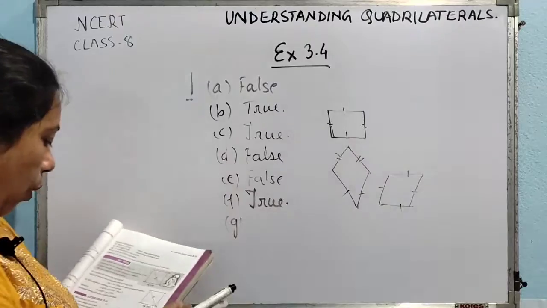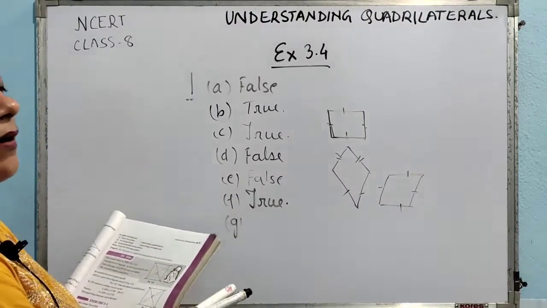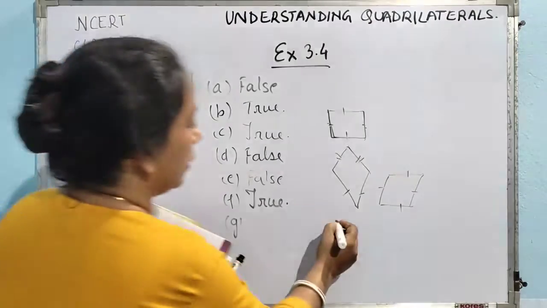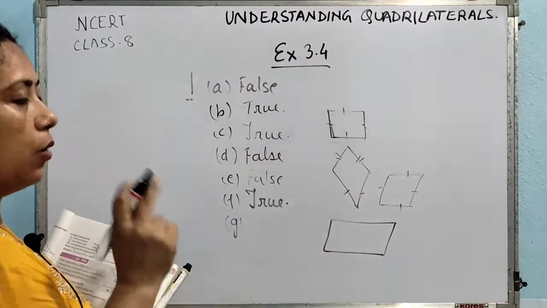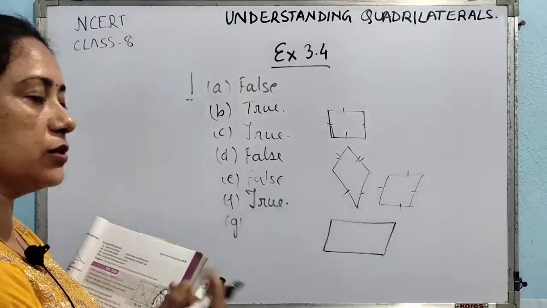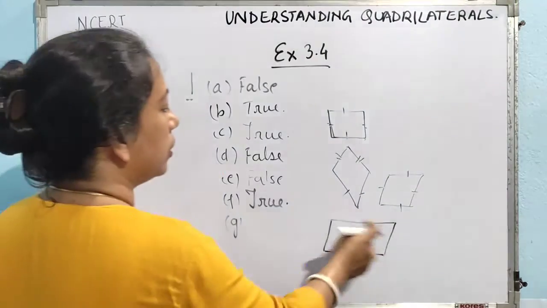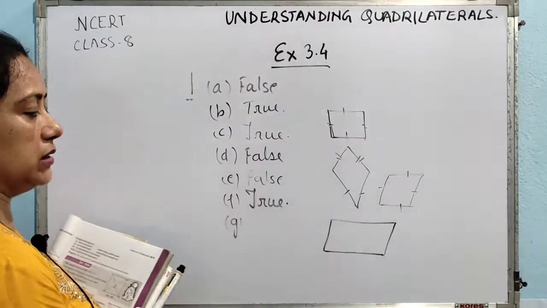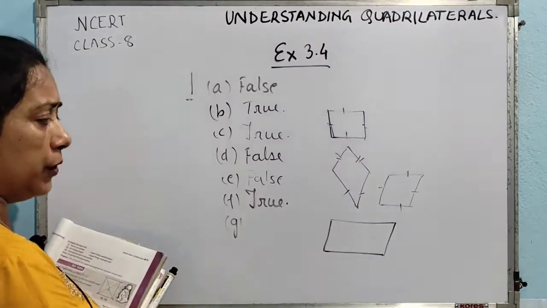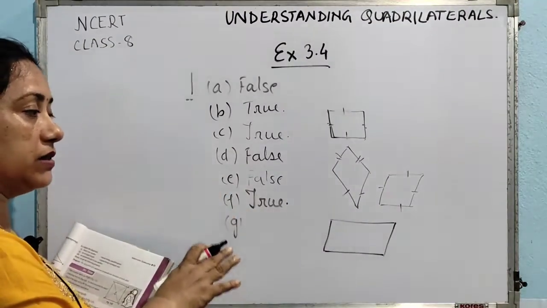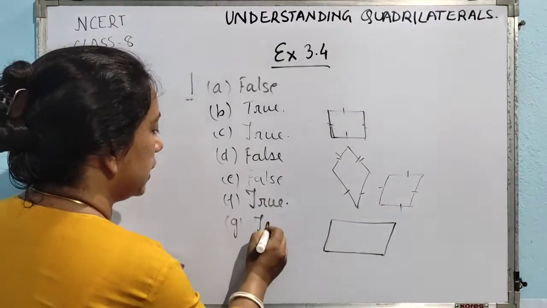G. All parallelograms are trapeziums. Okay. In order to be a trapezium, what is needed? One pair of opposite sides has to be parallel. And in a parallelogram, both pairs of opposite sides are parallel, isn't it? So it is satisfying the property of a trapezium. So all parallelograms are trapeziums is a true statement.